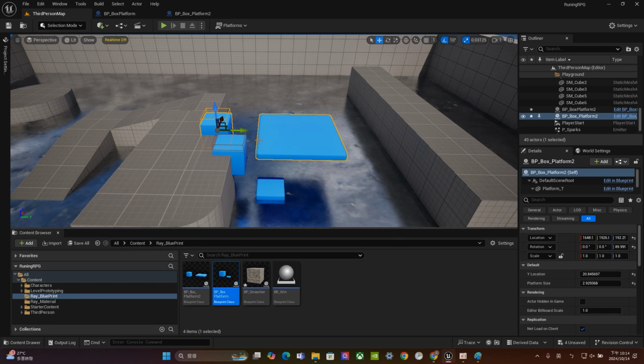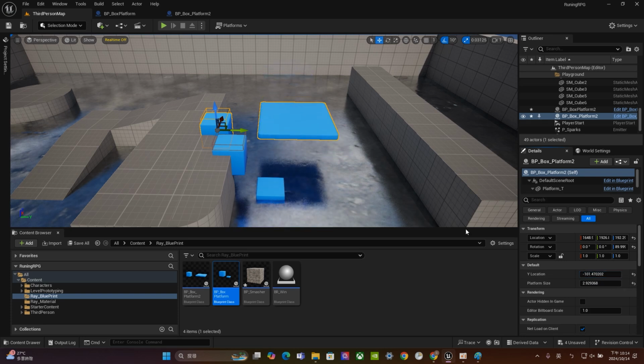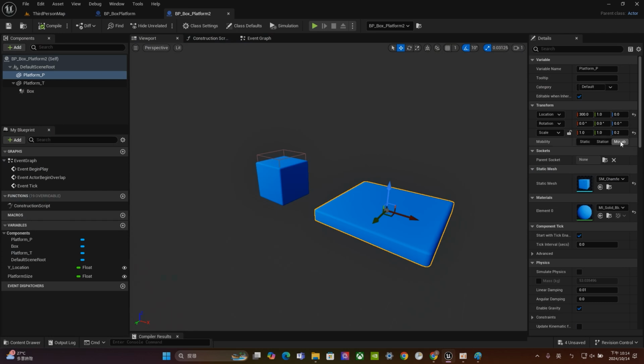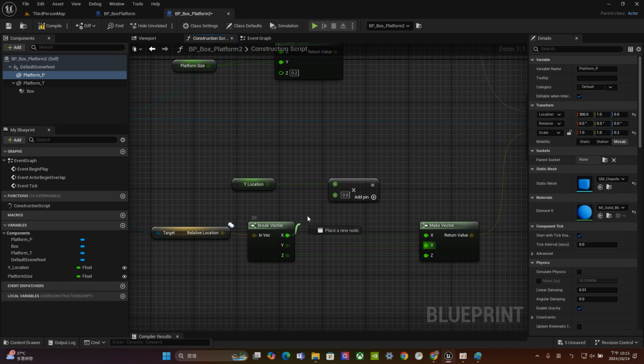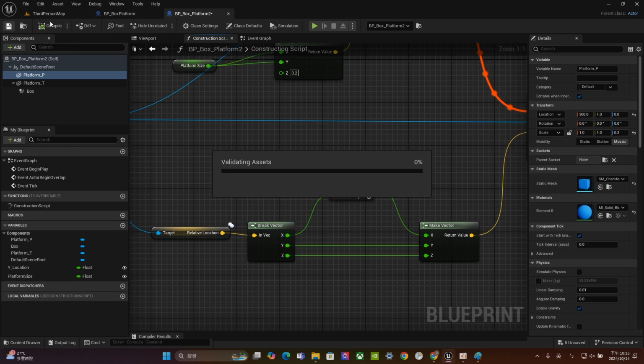So if I change the parameter right here, you can see it will change right now. But unfortunately, again, just like what we said before, the thing I want to do is to move the y location on the world's coordinates. Which means it will be the x location inside the blueprint. So we have to go back to construction script, change that one. For y, let's just set them to y, and for x, let's set them to here. Okay, so now we compile and save.